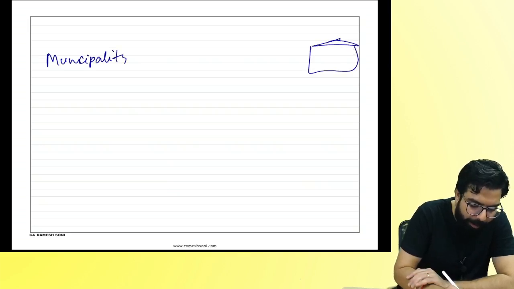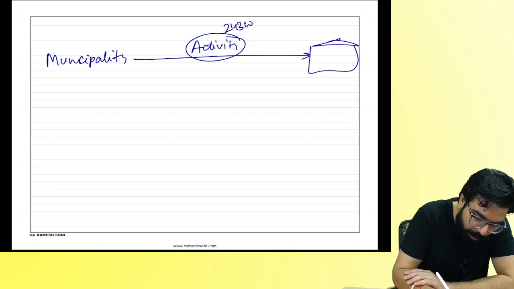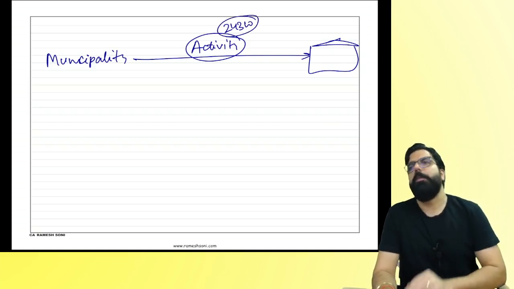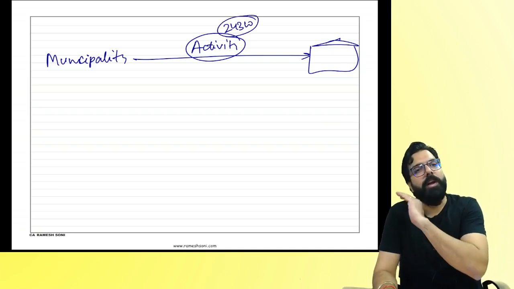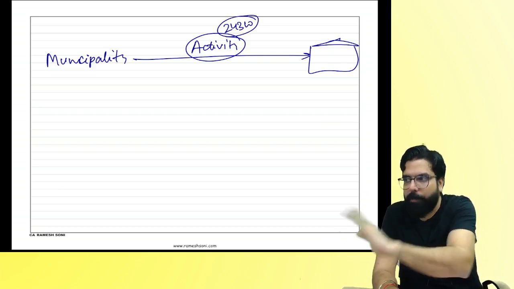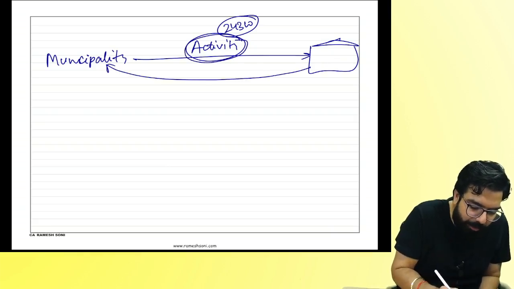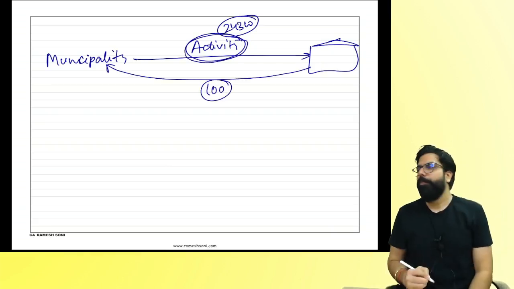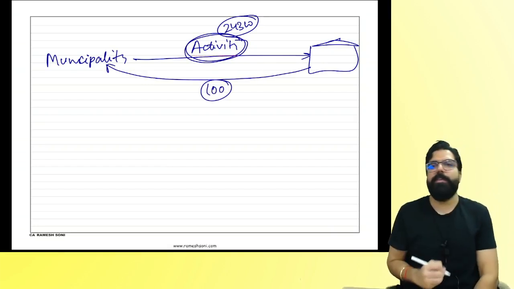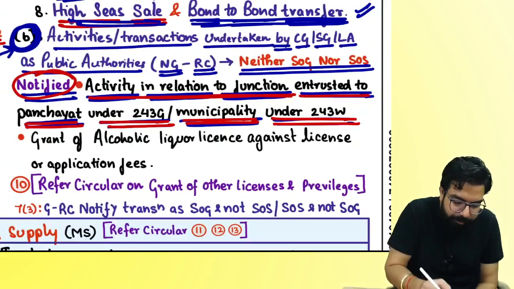When they come to your home and do this activity for you, it is told under 243W of the Constitution that the municipality should maintain all the sewages, sanitation; all these services should be given by the municipality. Now, when they are doing this activity for you and collecting, for example, 100 rupees from you, will they charge you GST or no GST? Louder! No GST. Why no GST?